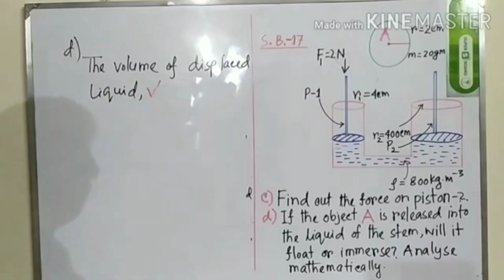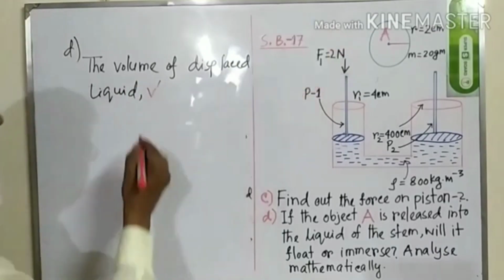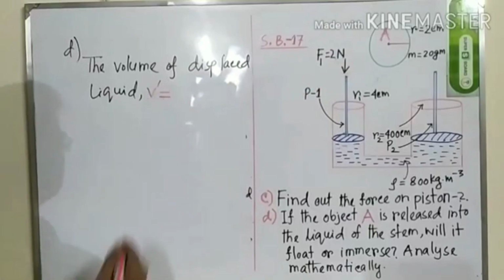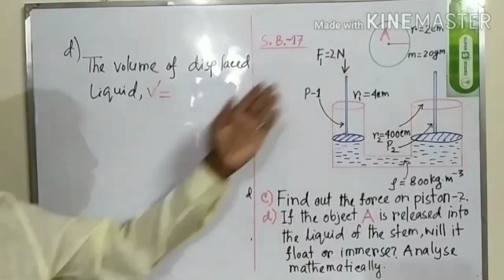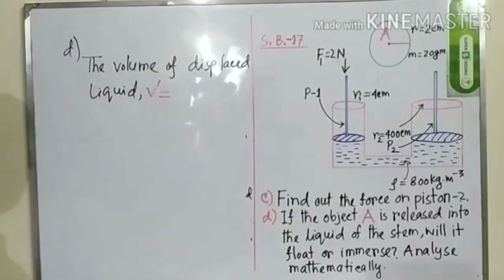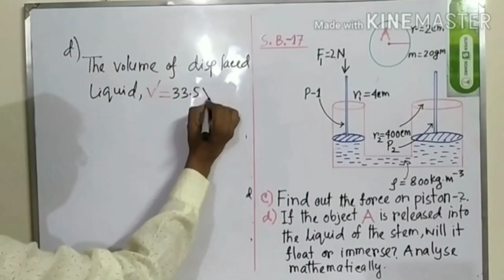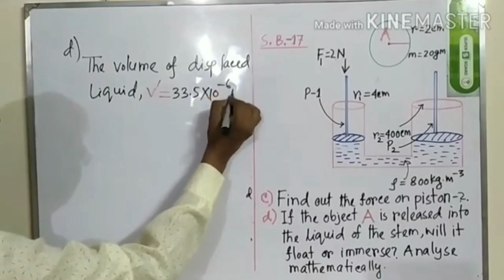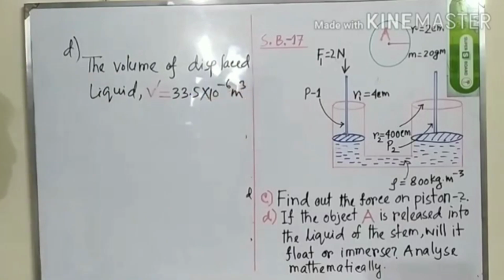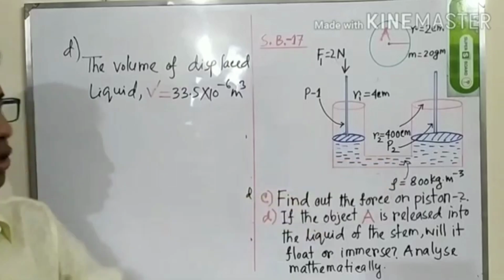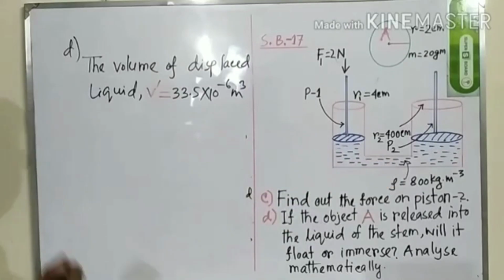We have already used V for the volume of this object. V prime is just equal to the volume of this object, which was 33.5 into 10 to the power minus 6 meter cube. So this is the volume of the displaced liquid. So what will be the weight of the liquid?